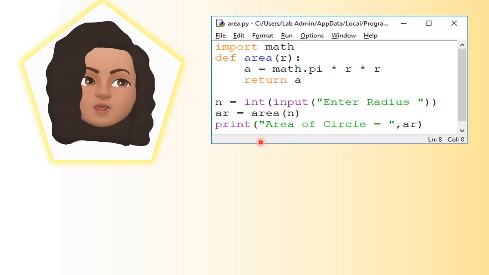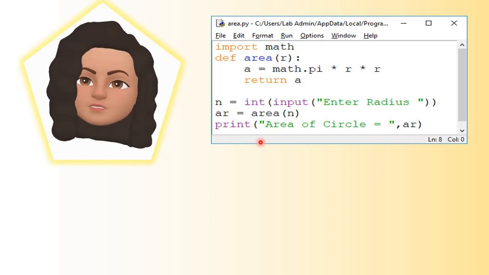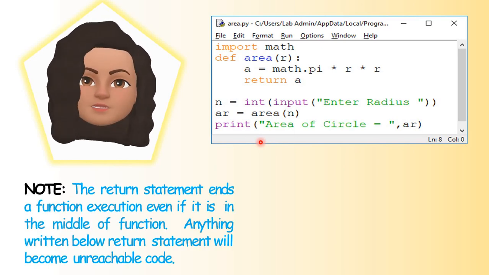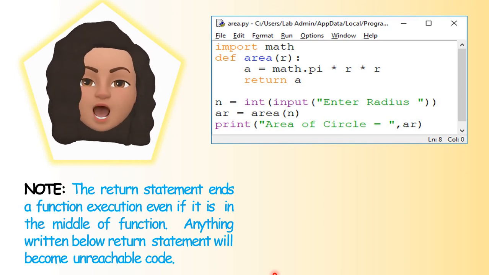And one more thing, see, the return statement ends a function execution. Okay, so if in a function definition you have 4 statements and the last statement is the return statement, the function ends there. Suppose the return statement is before the last statement, function execution stops there. Okay, so anything written below the return statement will become unexecutable code, unreachable code. So you have to be very careful while using return statements.